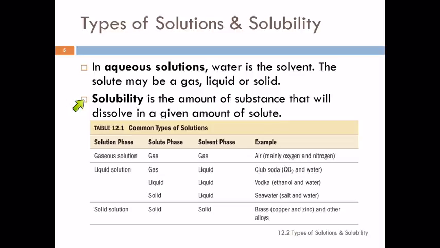Solubility is the term we use to describe how much substance, how much solute will dissolve in a given amount of solvent. So if you take a drinking glass of water at home and you put some salt in it and stir it, it'll dissolve, right? If you keep doing that, eventually you'll come to a point where no more will dissolve. And that's the solubility. It's how much will dissolve in a given amount of solvent.